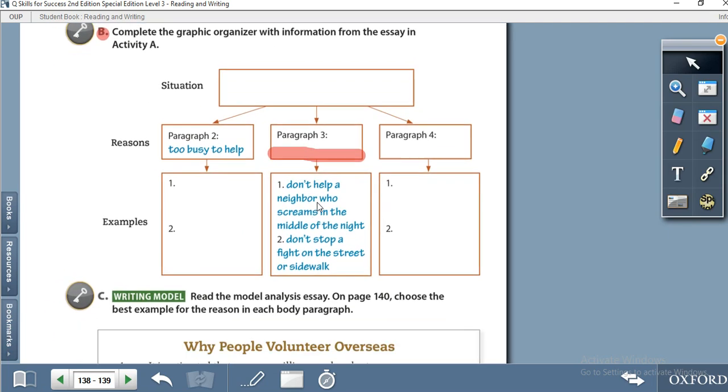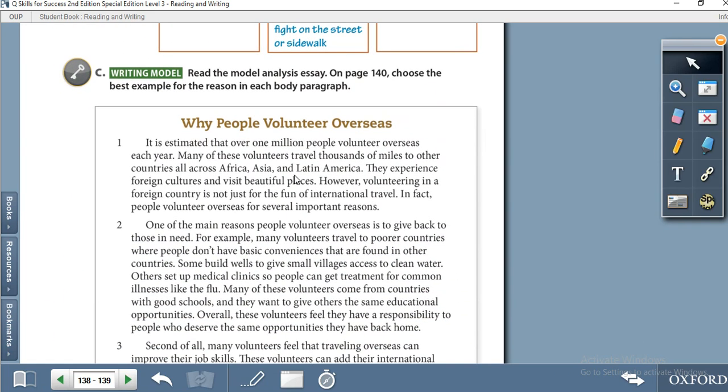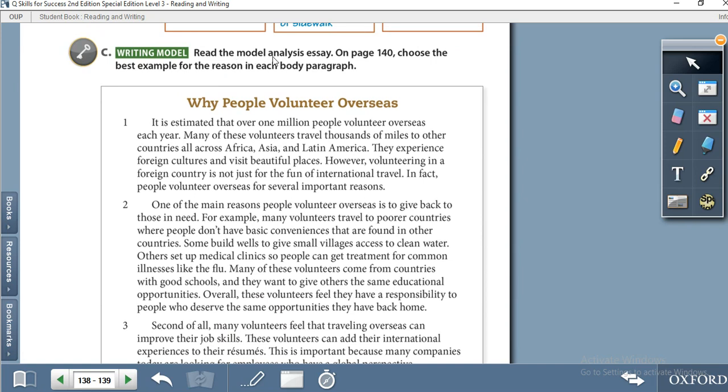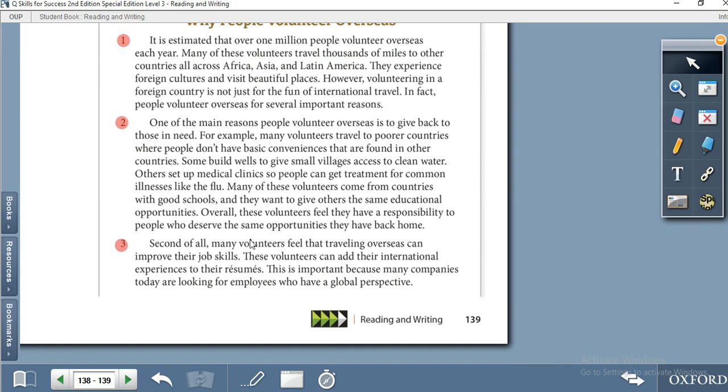Okay, after finishing activity B, let's move to task C. Read the model analysis essay on page 140. Read the model analysis essay. Choose the best example for the reason in each body paragraph. Right? Read the model analysis essay on page. For example, this one is, read the model. These are four. We have 4 model essays, and the examples are given on page 140.